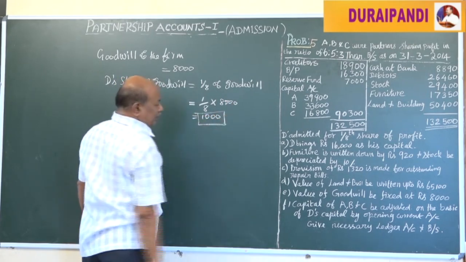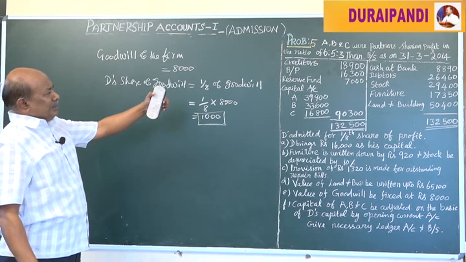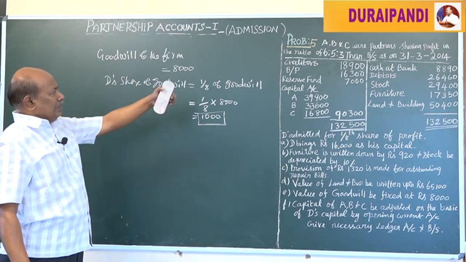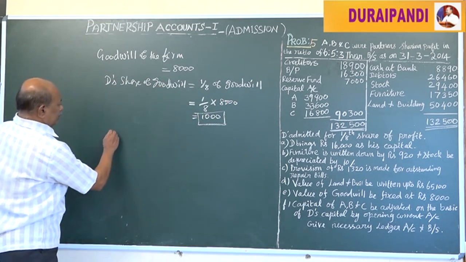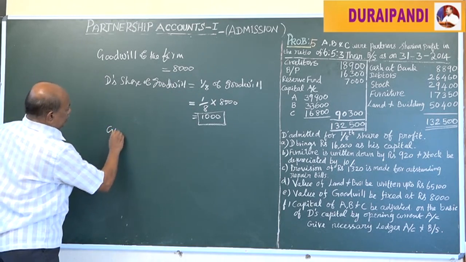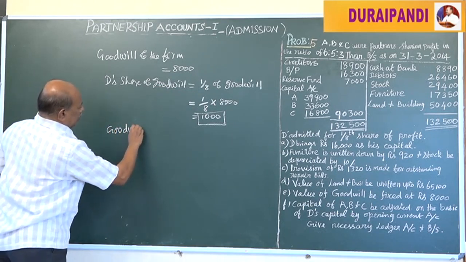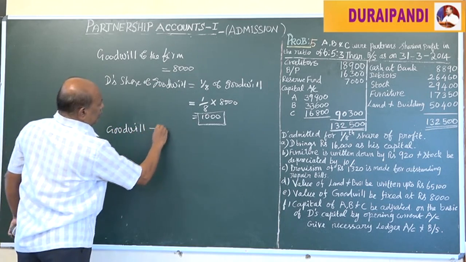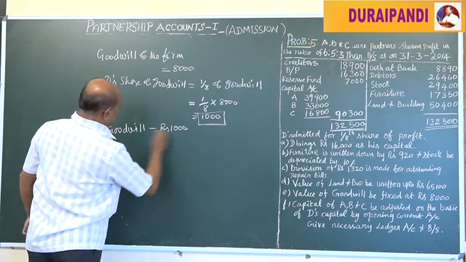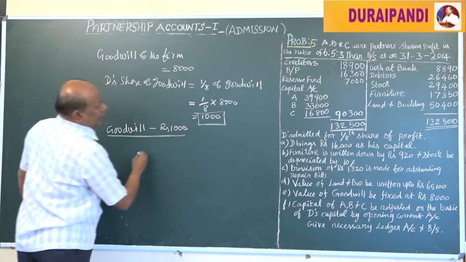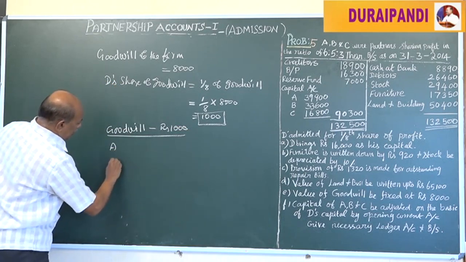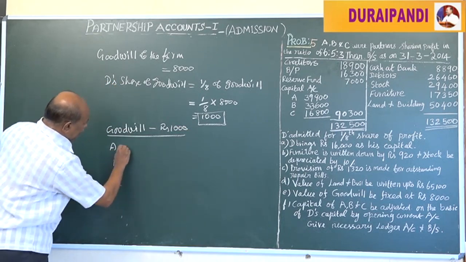This amount of goodwill is shared by the existing partners, that is the old partners, in their old ratio. Goodwill rupees 1,000 is shared by A, B and C.